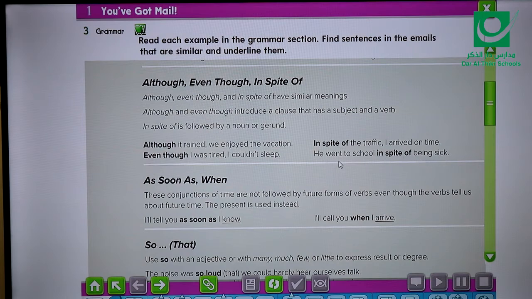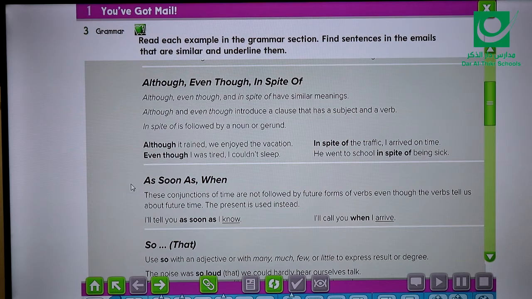In spite of here is followed by verb to be, but we have to add ing to make it a gerund. So don't forget, although, even though are followed by subject and a verb, while in spite of is followed by even a noun like this word, traffic, or a gerund like being.